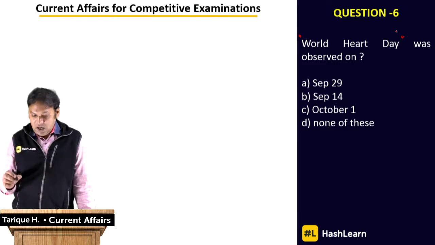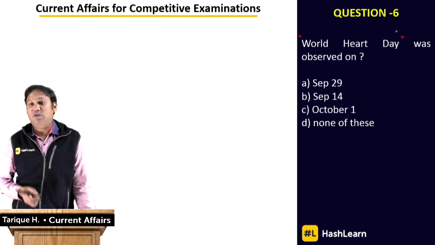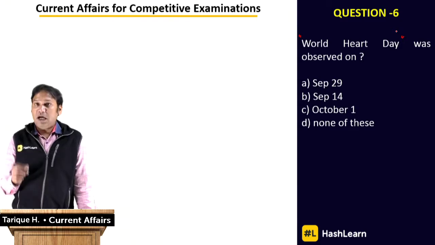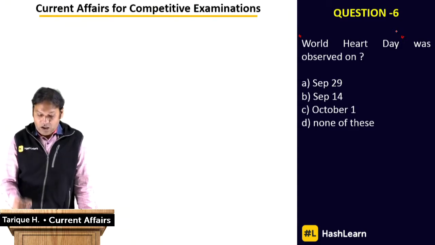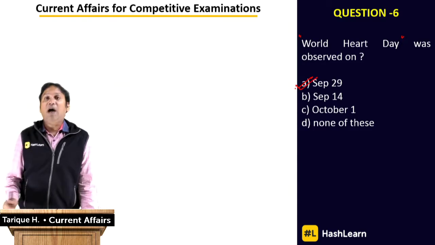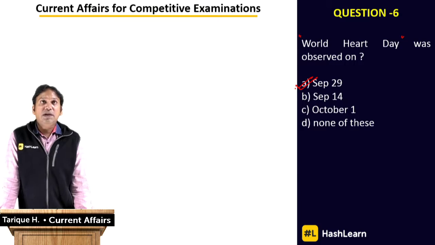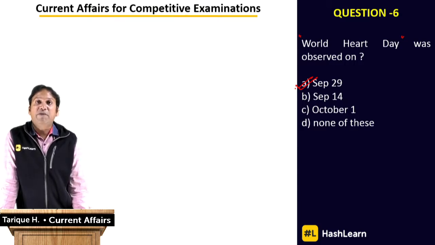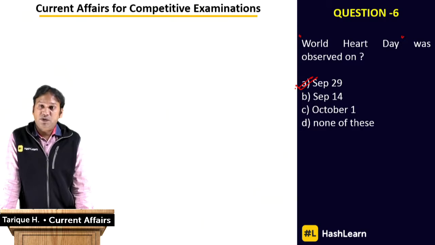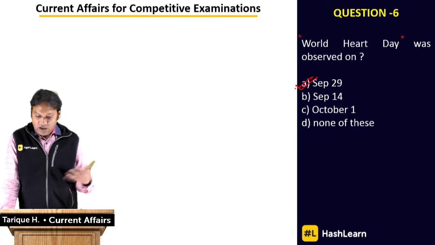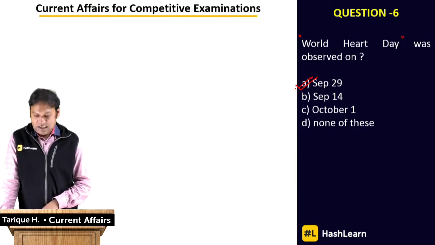World Heart Day was observed on which of the following days? September 29th, September 14th, October 1st, or if none of these is the answer, then the answer would be D, none of these. So the correct answer for World Heart Day is September 29th. It's a day organized by the World Heart Foundation, and the purpose behind this day is to spread awareness about the kind of precautions one should take and what kind of active lifestyle we should have, how we should avoid a particular type of foods so that we can keep our heart healthy.